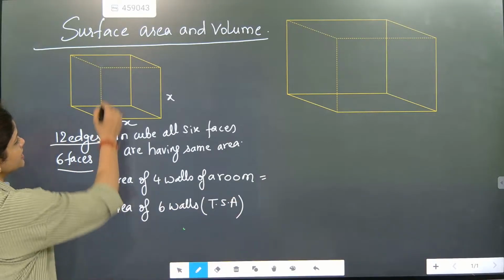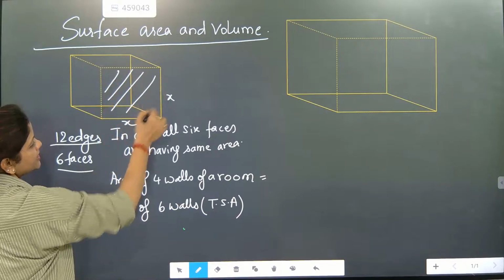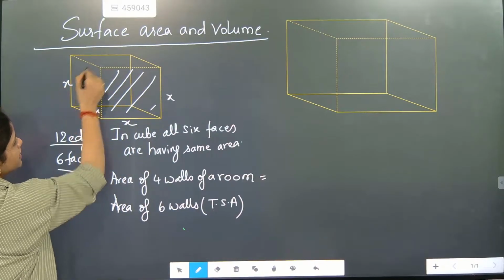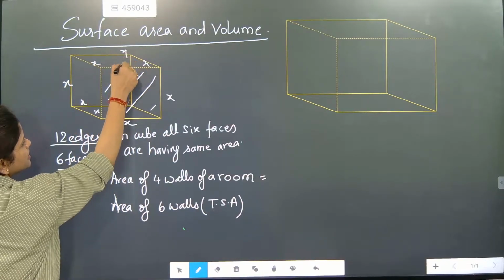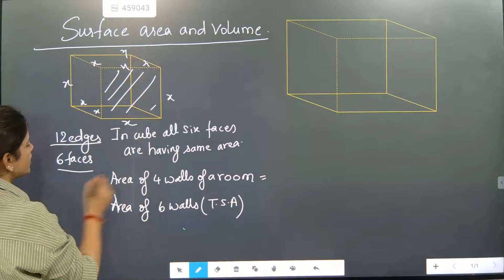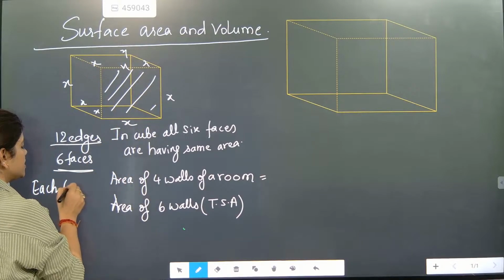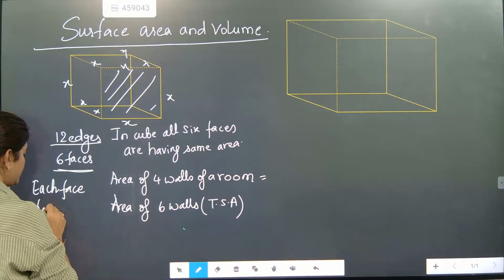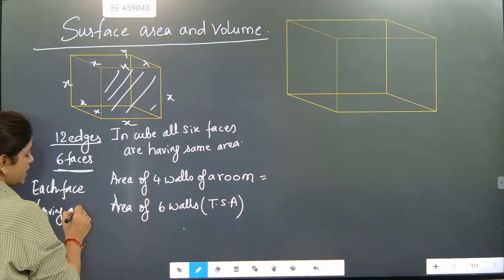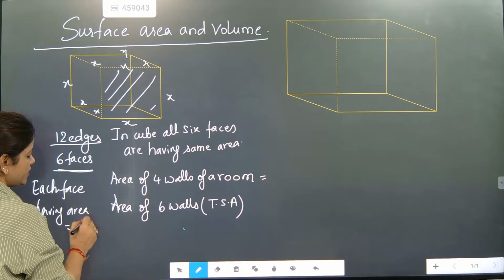What is each face area? Here each face, so each face area, each face having area, length into breadth, means x into x, square.